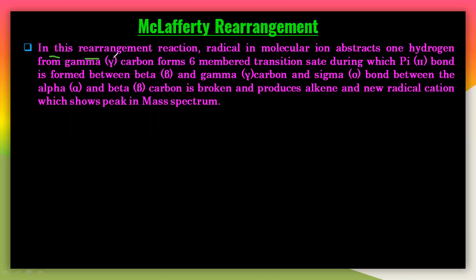In this rearrangement reaction, the radical ion, the molecular ion, abstracts one hydrogen from the gamma carbon and forms a six-member transition state, during which a pi bond is formed between beta and gamma, and the sigma bond between the alpha and beta carbon is broken and produces an alkene and a new radical cation, which shows a peak in the mass spectrum.